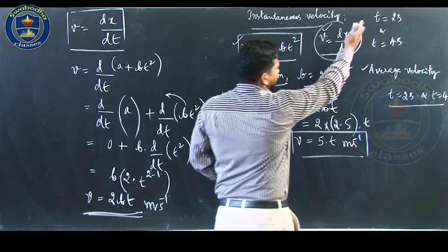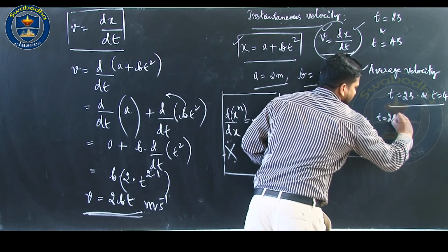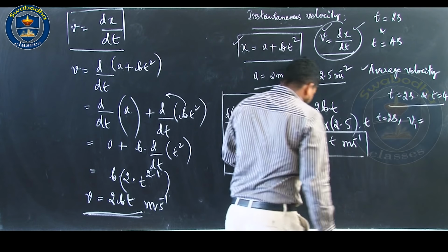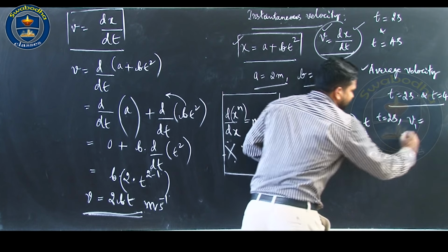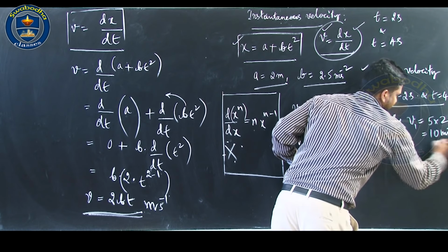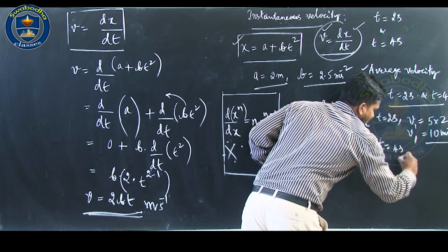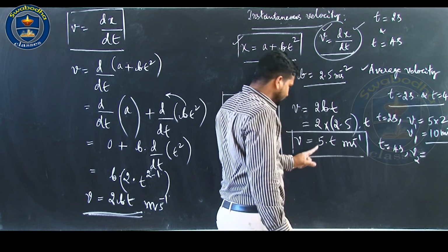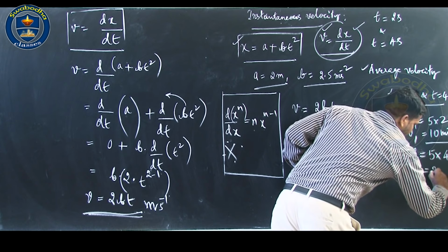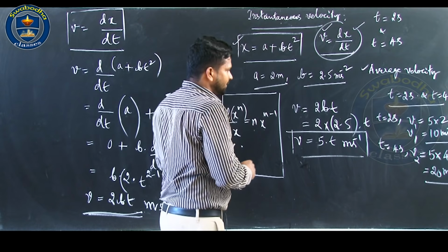Now, substitute the values. At t equal to 2 seconds, v 1 equal to 5 into 2, that is 10 meter per second, v 1. Similarly, at t equal to 4 seconds, v 2 equal to 5 into 4, 5 into 4 is 20, that is 20 meter per second.